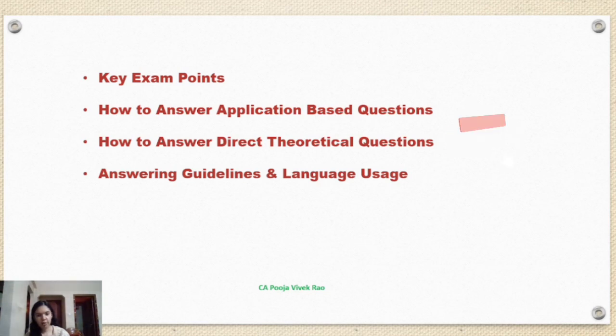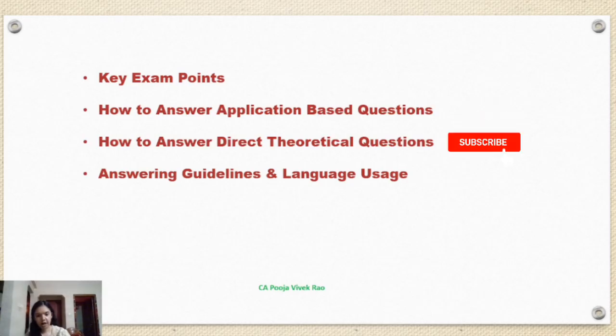Then point number 5, give a proper conclusion in line with the question's requirement. The conclusion should directly answer what is asked in the question. It should be clear and logical. Avoid ambiguous conclusions such as "it depends" or "may be considered". In this way, do not end your answer in an ambiguous way. So what are the examiner's expectations? The answer should be fact specific. It should be conceptually sound, well concluded and written in professional language.